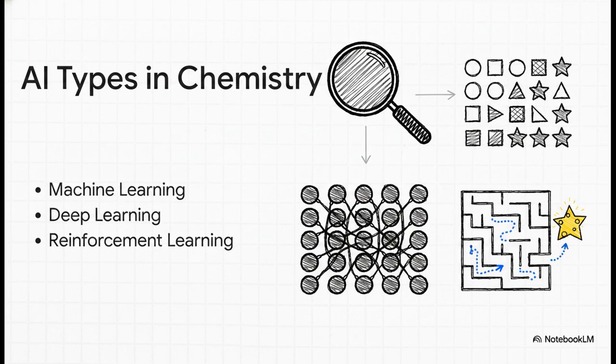And driving all these incredible applications are specialized types of AI architectures. Machine learning is kind of the daily workhorse. It's perfect for finding patterns to predict properties or screen materials. Then you have deep learning, which uses complex artificial neural networks to handle highly intricate relationships, like image-based chemistry or 3D protein folding. And finally, there's reinforcement learning, where the AI optimizes itself through a system of rewards and penalties. That one is incredibly useful for process optimization and designing really complex, multi-step synthesis pathways.